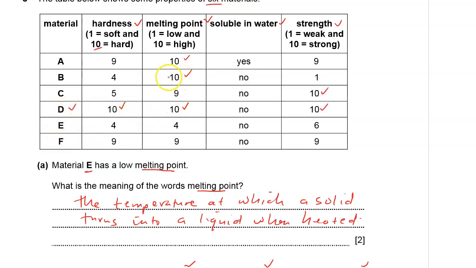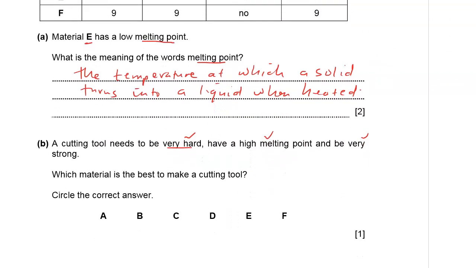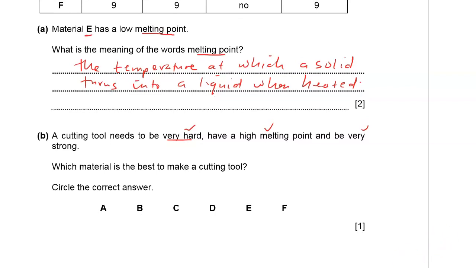Of course, B, which has got a high melting point of 10, is not hard. Its hardness is at 4, and the strength is at 1. So that cannot be the answer. So the answer here is D. So we circle the correct answer, and the correct answer for us here is D.